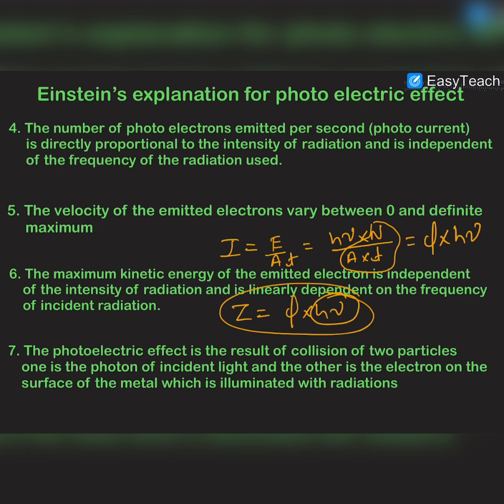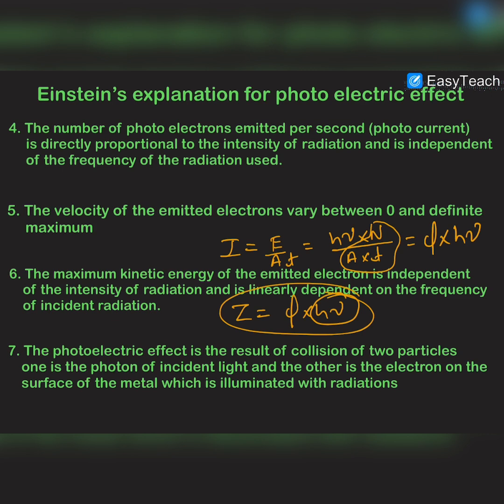But we are increasing the photon flux to increase the intensity of the radiation. So in the complete photoelectric effect, if we increase the intensity of the given radiation, we are not changing the energy of a single photon, but we are changing the amount of photon flux.